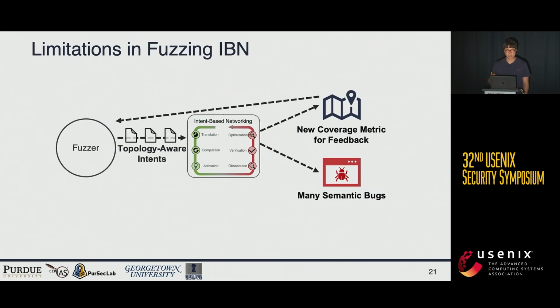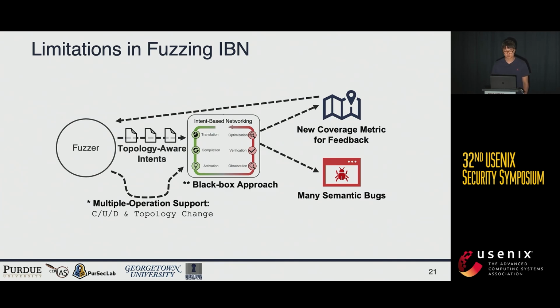Now we learned many limitations, and beyond that, the IBN controller has multiple operations, not only creating, but also updating, deleting, and topology changes. And we need to think about a black box approach to support proprietary products like Cisco. Let's run AFL again. AFL generates random inputs which are not topology aware. It cannot generate topology changes. It doesn't discover any semantic bug, and it is based on code coverage guidance, which is a gray box approach. So to tackle these limitations, we propose Intender here.